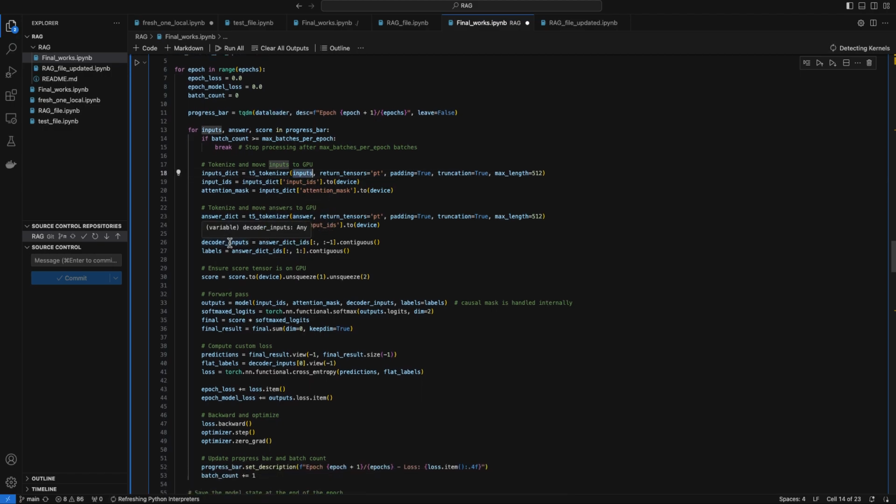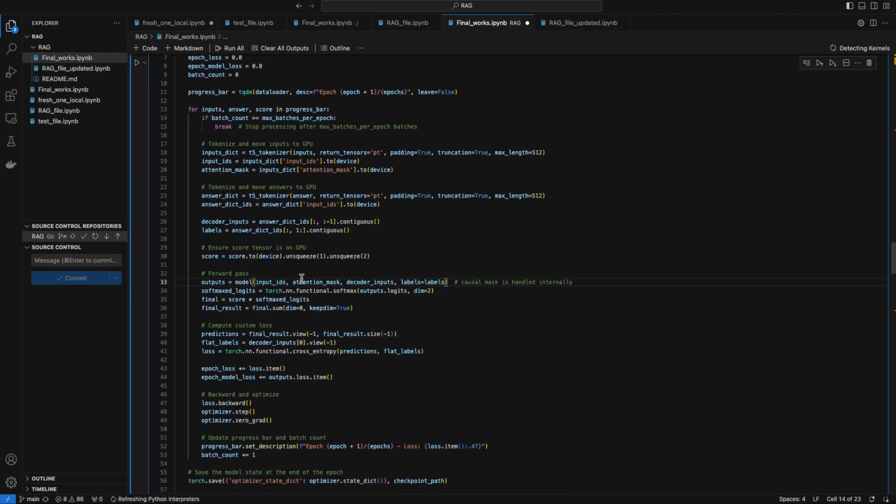I'm shifting one token right for the decoder input and one token left for the label, which is a normal practice. I'm sending it to the model with all the inputs that I've created, and it's stored in the outputs. I'm not interested in the loss, so I'm only taking outputs.logits and applying softmax on the last dimension.